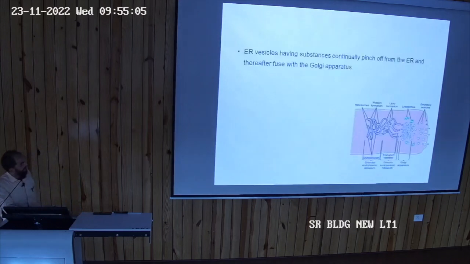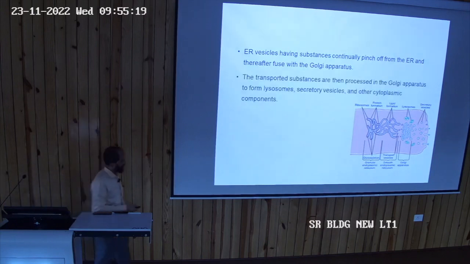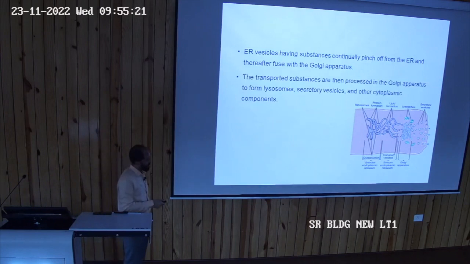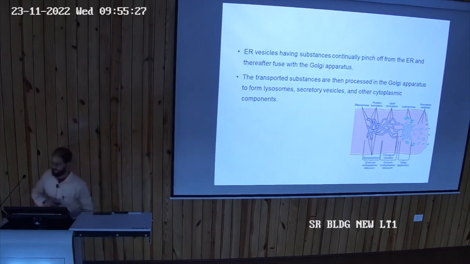Then coming on to the endoplasmic reticulum vesicles, जो vesicles होते हैं endoplasmic reticulum के, they are having the substances continuously pinching off from the endoplasmic reticulum. You can see here, these are pinching off in the form of vesicles, endoplasmic reticulum vesicles, and they are received by the cis end of the Golgi apparatus.